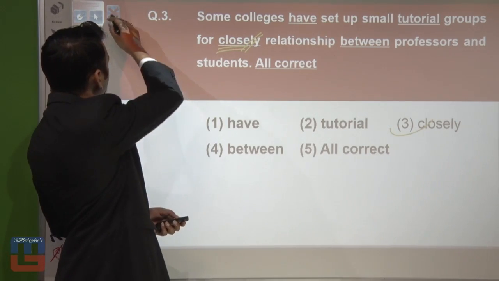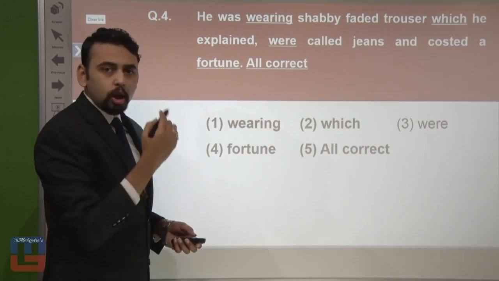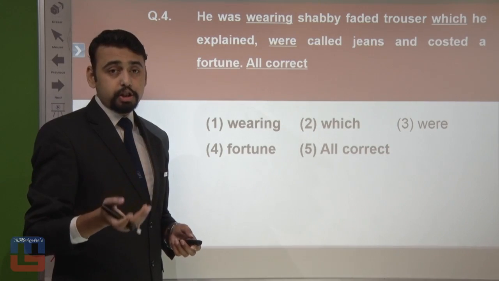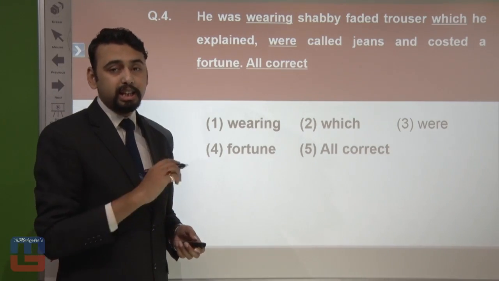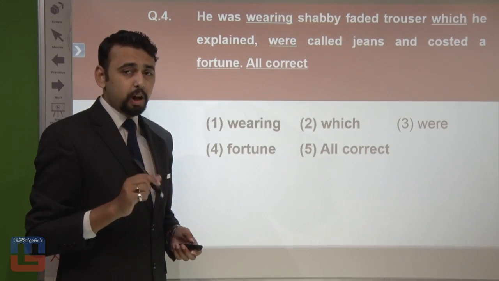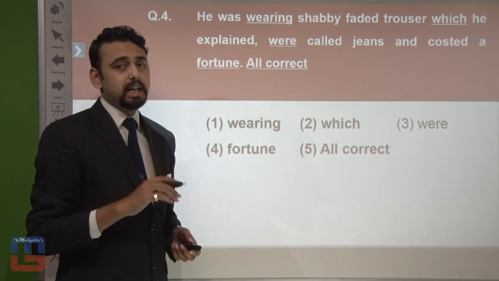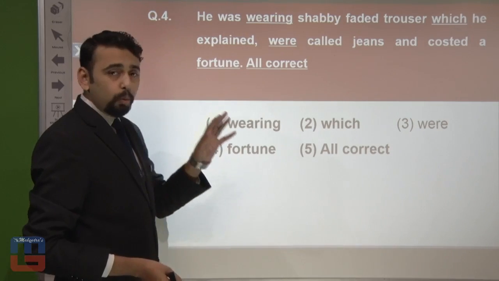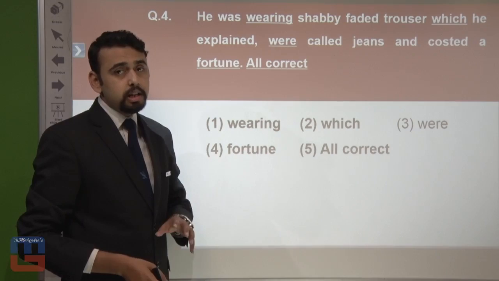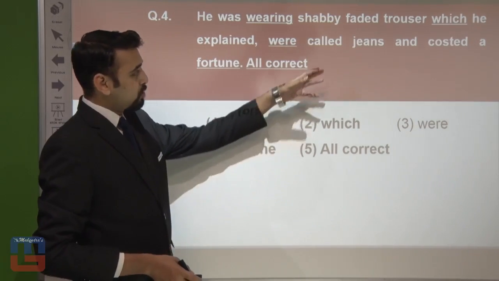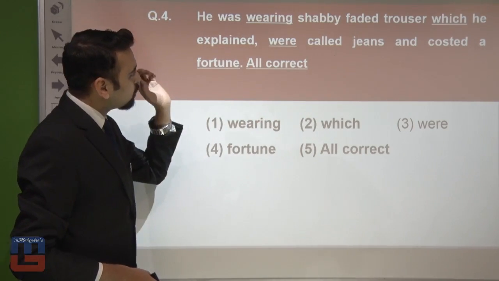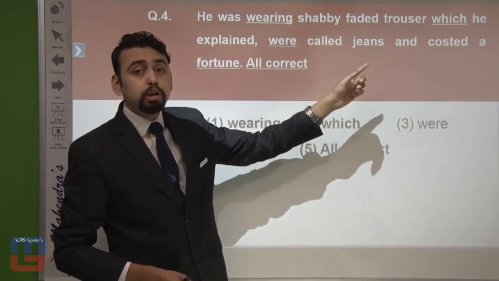Before we go to the next one, see over here. He was wearing shabby faded trousers, which he explained were called jeans and costed a fortune. When you look at this question, you can get confused because when one's talking about jeans, it's more of a plural sense. But have a look at the sentence properly. It's about trousers, it's not about jeans.